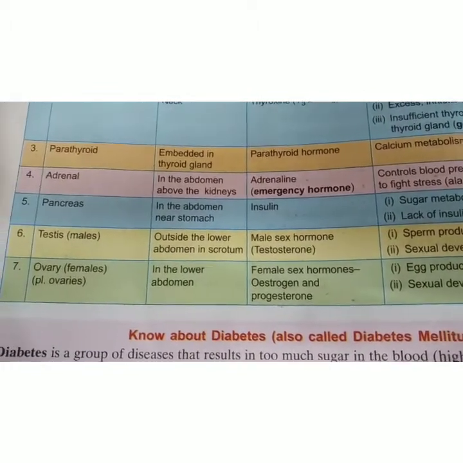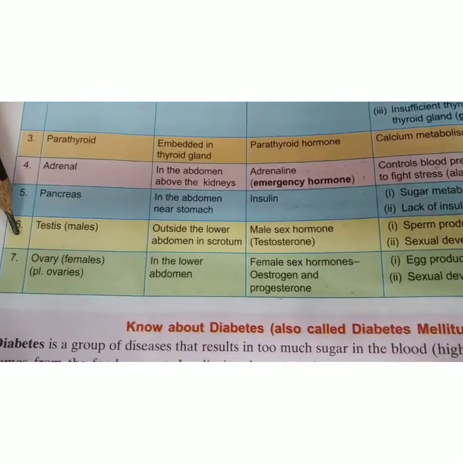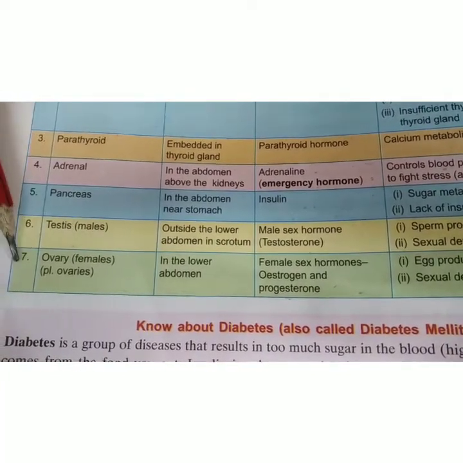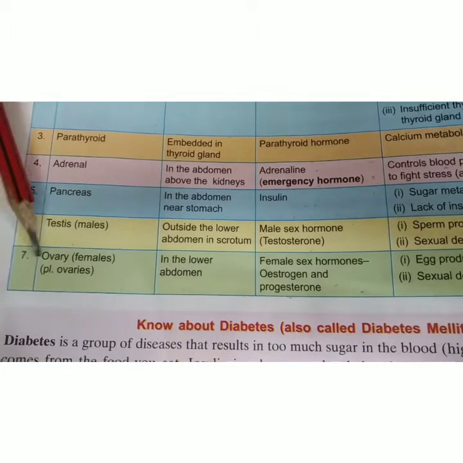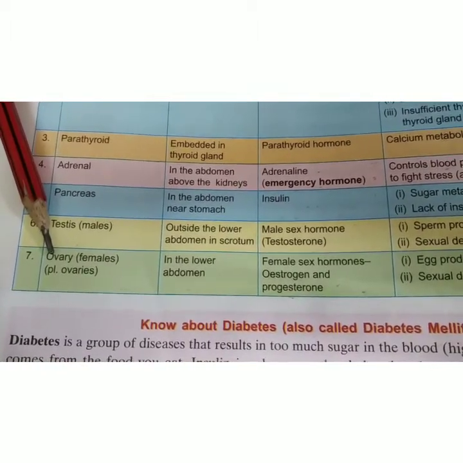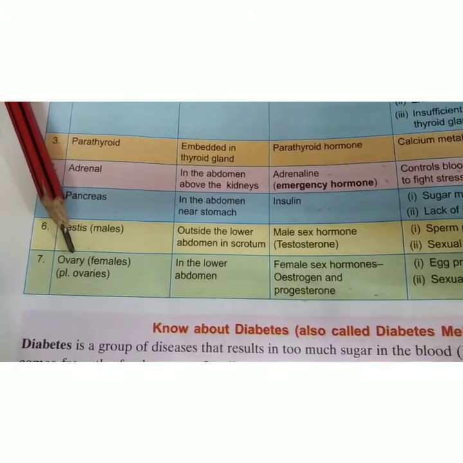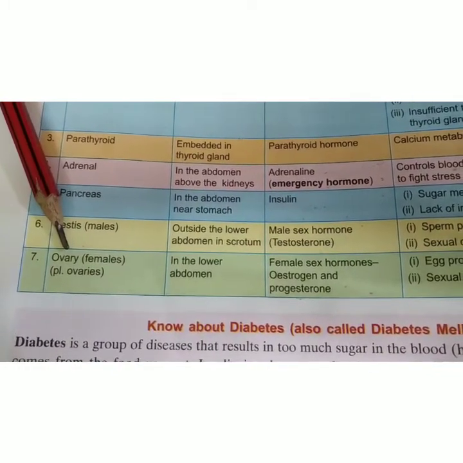Then we have the ovaries. They are present in females, in the lower abdomen, and they secrete the sex hormones called estrogen and progesterone. So two hormones, estrogen and progesterone.